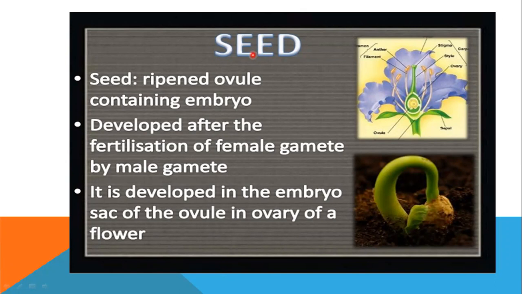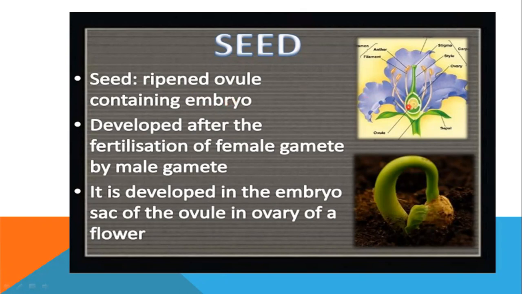Now, post-fertilization changes: we also learned that the ovule becomes the seed. After fertilization, one of the important post-fertilization changes is that the ovule becomes the seed and the ovary becomes the fruit. So you can say that the seed is the ripened ovule. And inside the seed, what is there? The embryo. So, a seed is a ripened ovule containing the embryo formed after double fertilization.